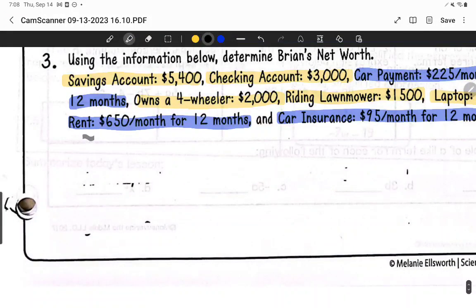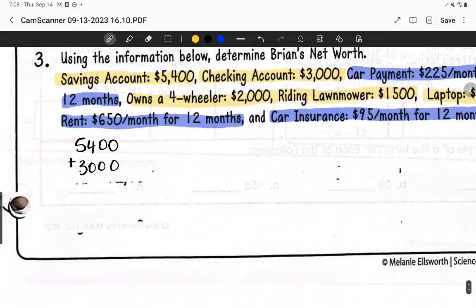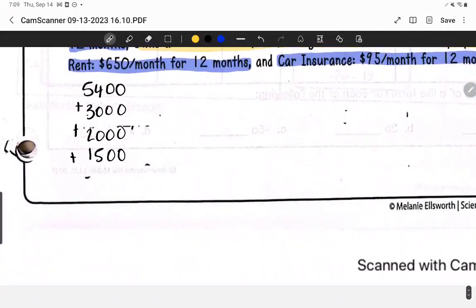We're going to add together our assets. We've got 5,400 plus 3,000 plus 2,000 plus 1,500 plus 1,250.